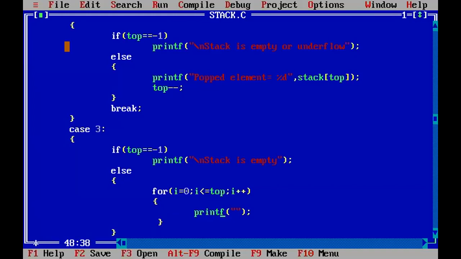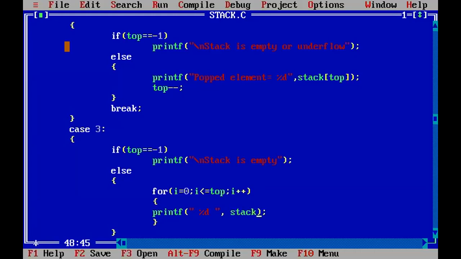You are displaying the element like this. No problem. What do we want to display here? What do you want to display here? Elements. Elements. So how to display the element?